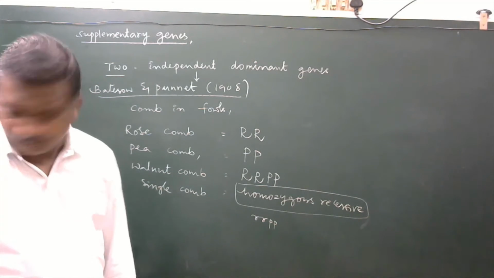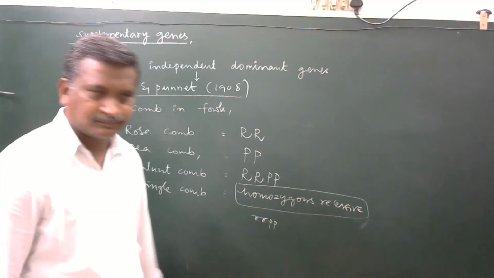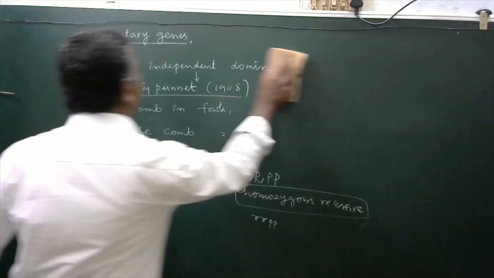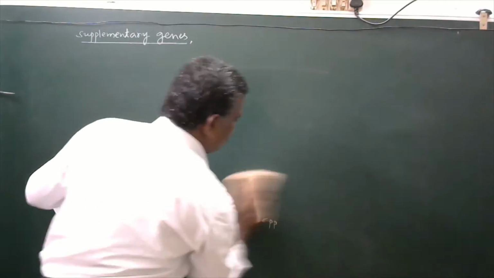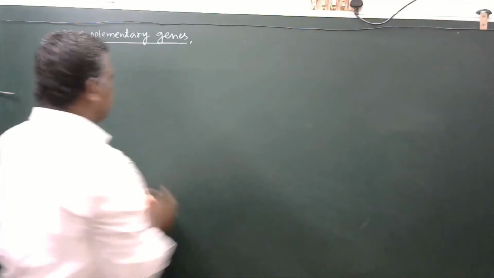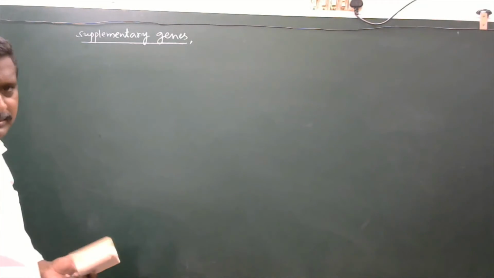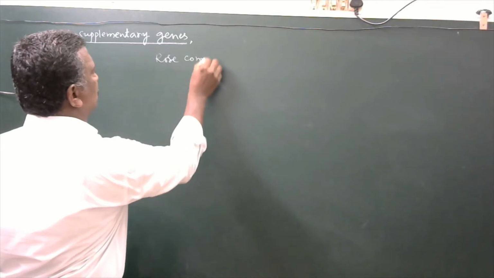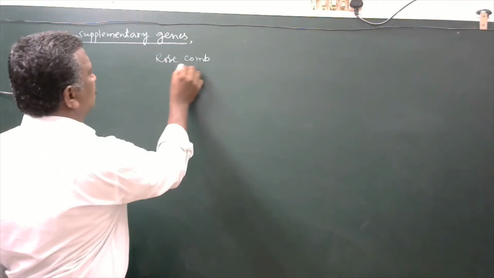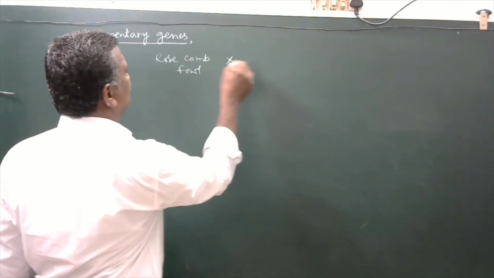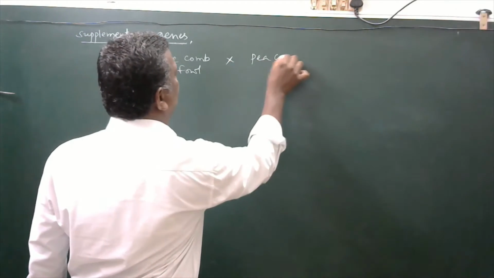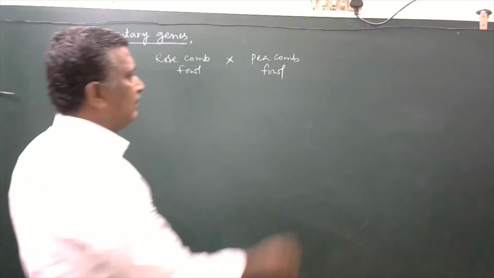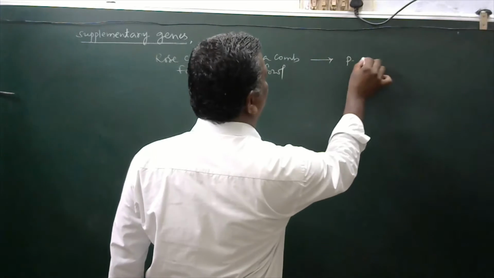Okay. Now here, they made a cross between rose comb fowl and pea comb fowl. They are said to be the parental generation.